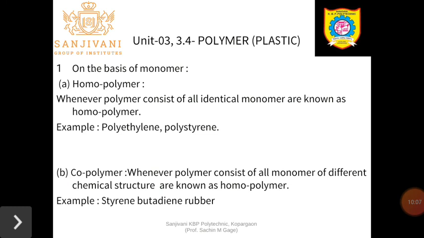Copolymer is exactly opposite to the homopolymer. Co means different. Here the different molecules are linked to form the chemical structure, and it is said to be a copolymer. Okay. For example, the styrene butadiene rubber. So styrene butadiene rubber or bakelite or nylon 66 is an example of your copolymer, in which two different monomers, means the molecules, are linked to one another.